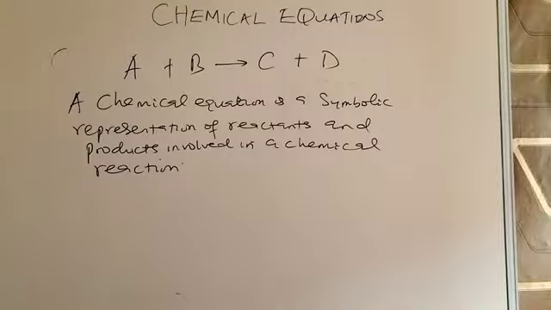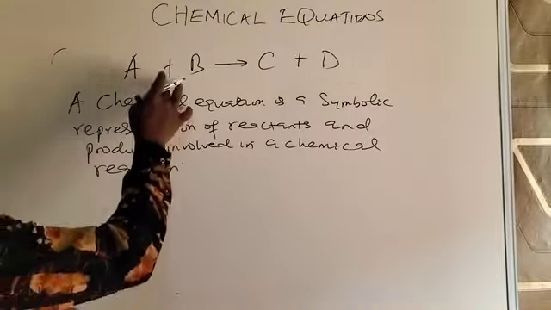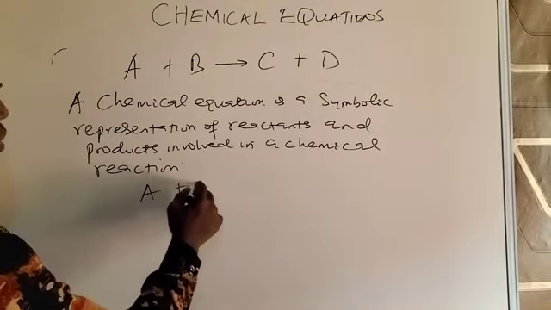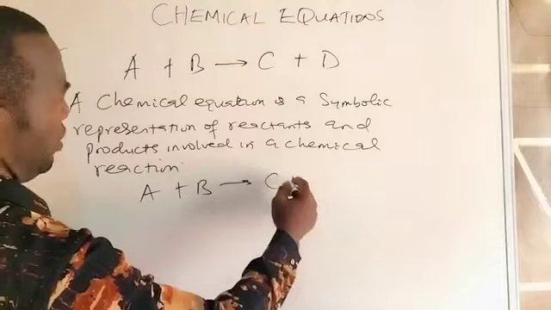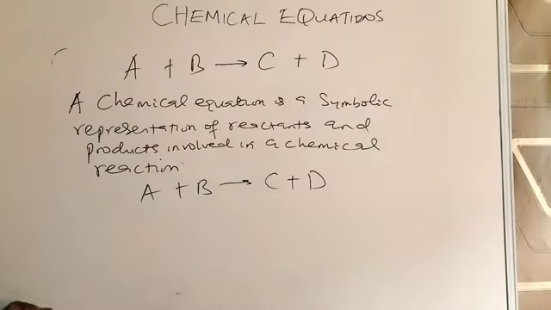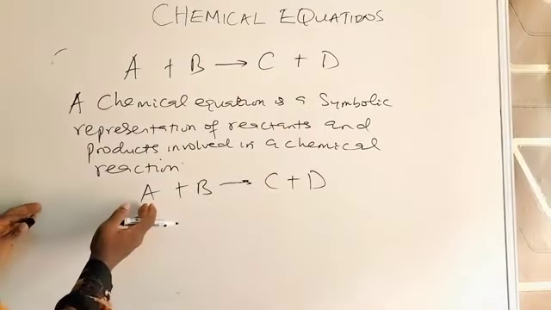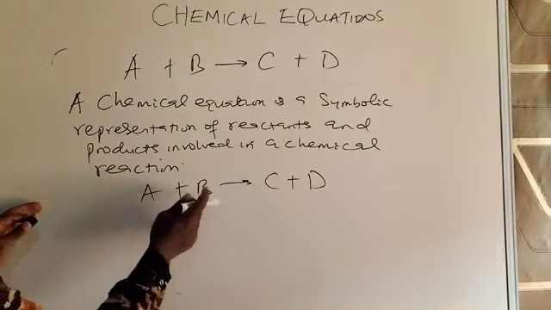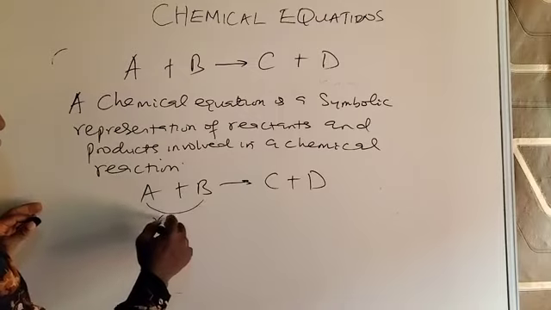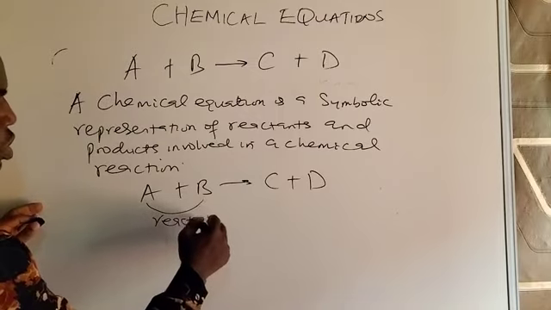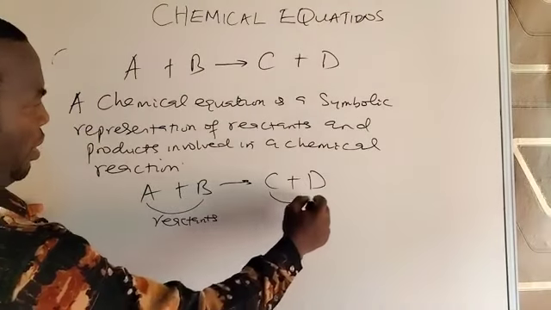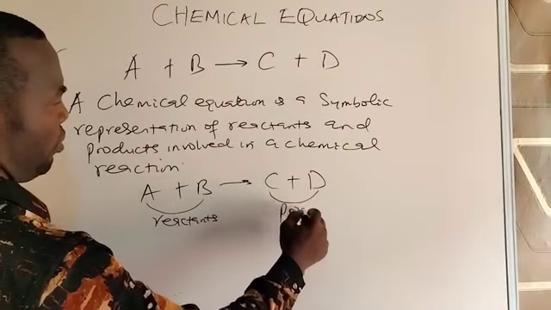For instance, in the illustration above, A plus B giving us C and D. The substances written on the left-hand side with their formula or their symbols are called reactants, while the ones written on the right-hand side are called products.